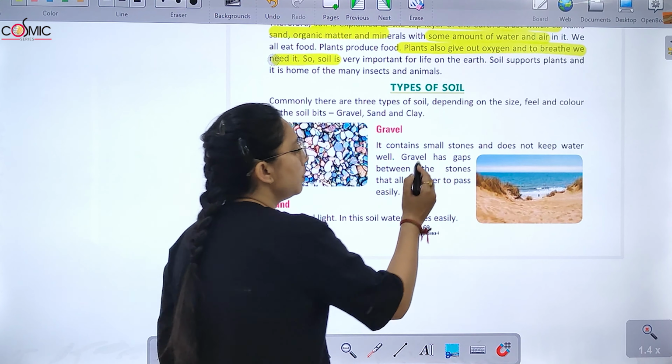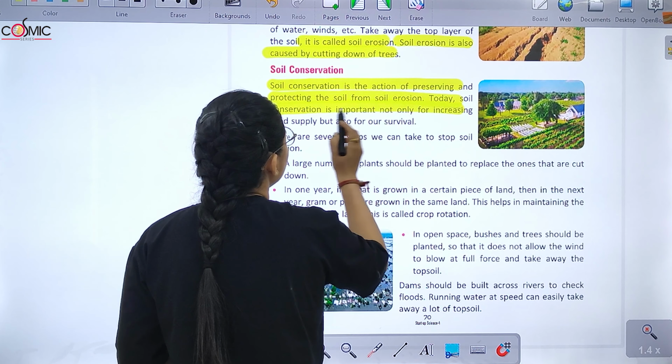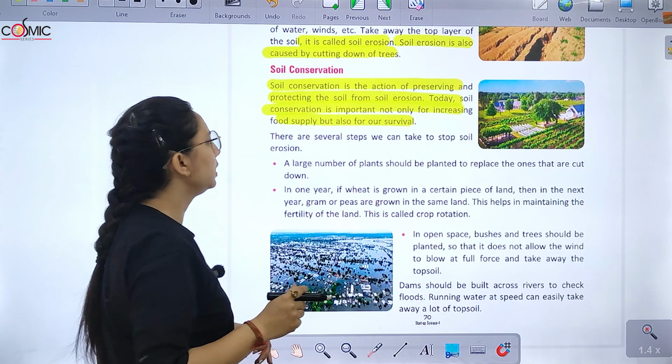Now soil erosion. The upper layer of the soil is called topsoil, which has a lot of minerals. When the forces of water or wind take away the top layer of the soil, we call it soil erosion. It is caused by cutting down of trees. Then we have soil conservation. Soil conservation is the action of preserving and protecting the soil from soil erosion. It is important not only for increasing food supply, but also for survival. So a large number of plants should be planted to replace the ones that are cut down.